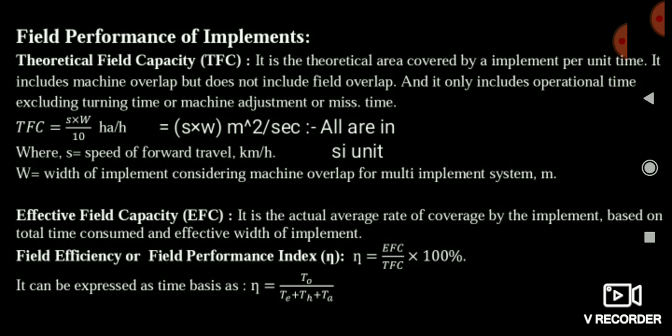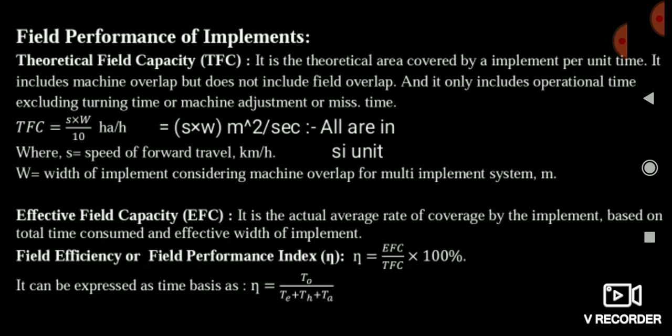Now friends, coming to the formula, theoretical field capacity is equal to S into W by 10 hectare per hour, where S is the speed in kilometer per hour, and W is the width of the implement in meter. Friends, this is the formula when we are calculating the theoretical field capacity in terms of hectare per hour.